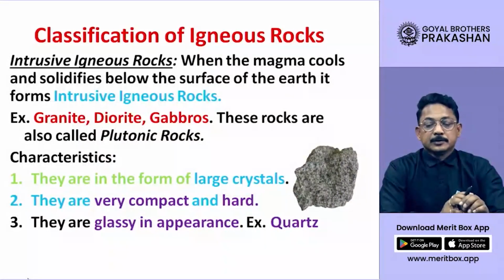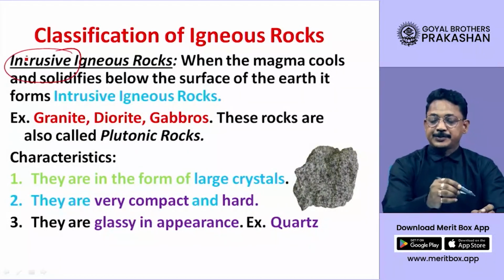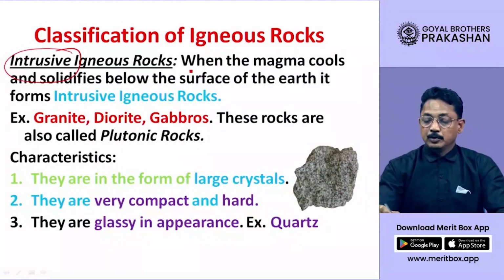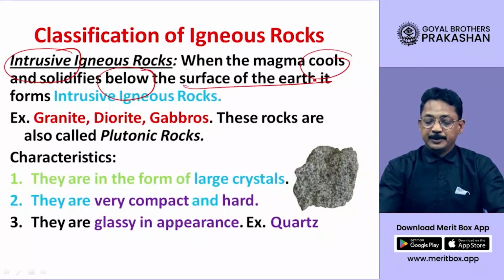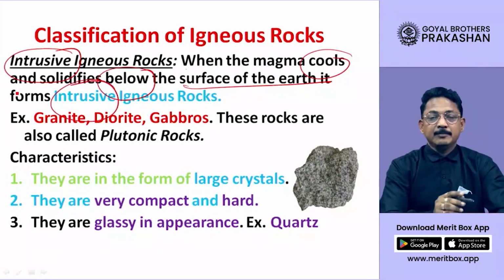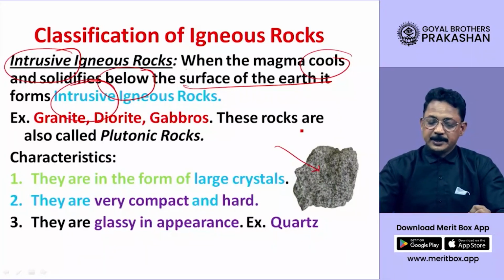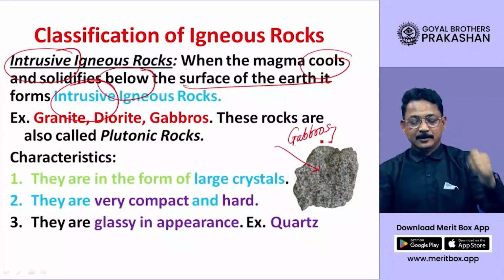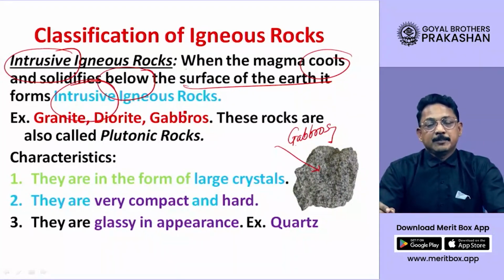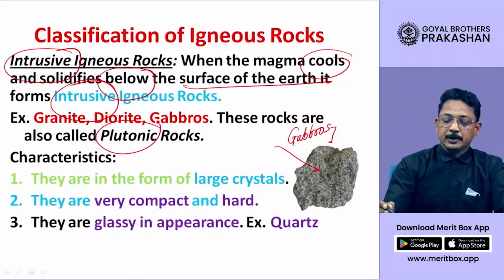Now dear students, this classification of igneous rocks, as I already told you, igneous, intrusive. So when magma cools where? Below the surface of the earth, we call it by the name intrusive igneous rock. Here the rock piece that you see here, its name is gabbro, and where is it formed? Inside the earth's surface. These rocks which are formed inside the earth's surface are also called plutonic rocks.